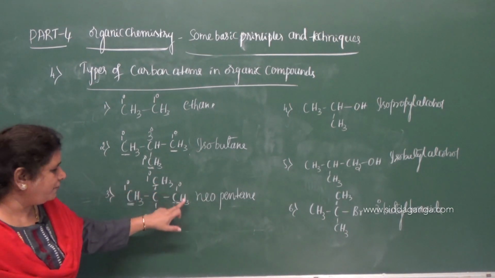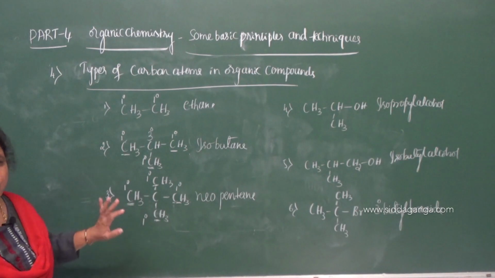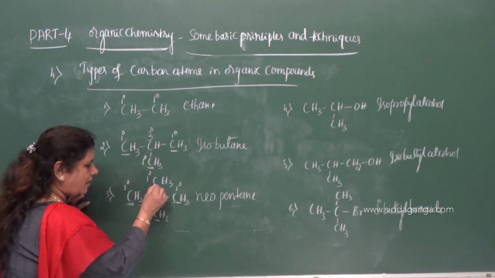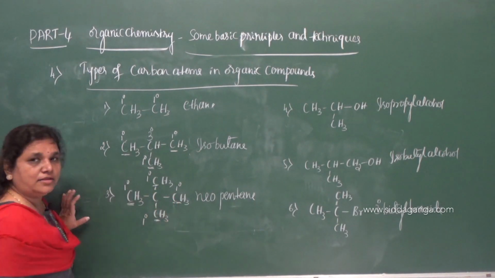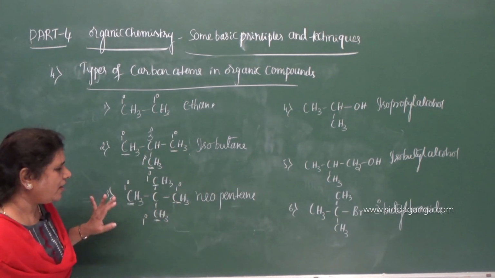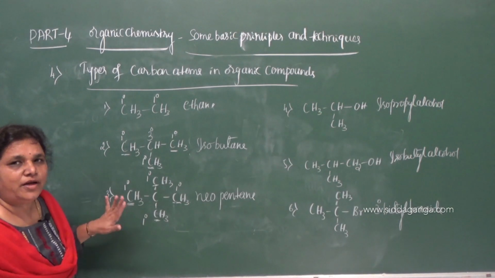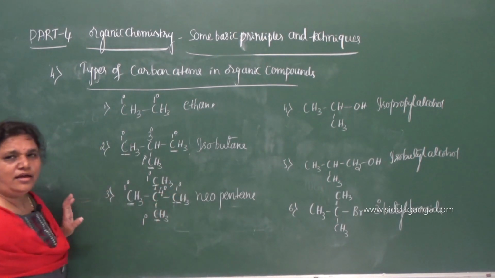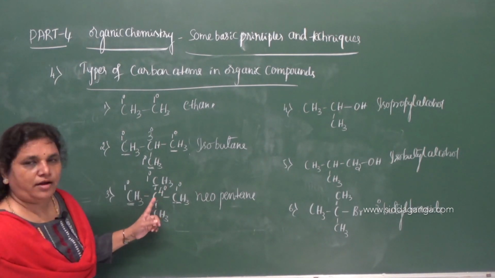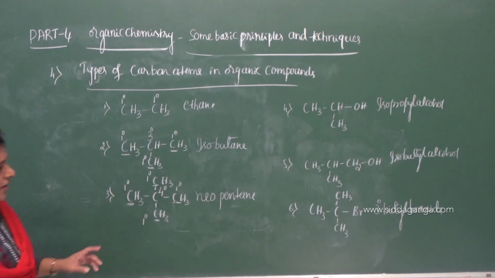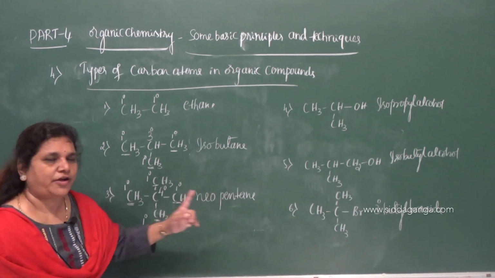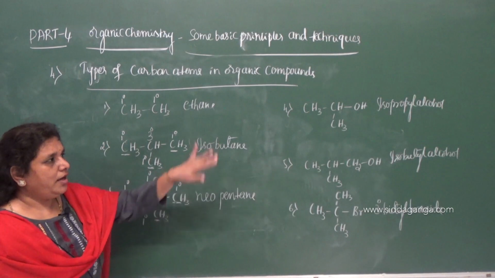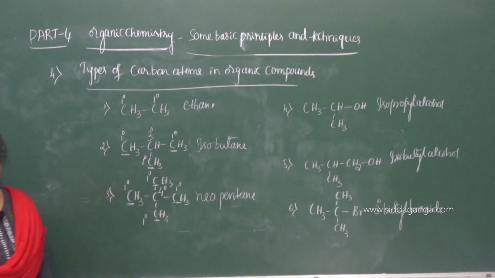So all the four carbon atoms around this carbon are primary or 1 degree. What about this carbon? This carbon is bonded to four other carbon atoms. Whenever a carbon atom is attached to four other carbon atoms, it is quaternary carbon, 4 degree carbon. This type of carbon we can find only in alkanes.